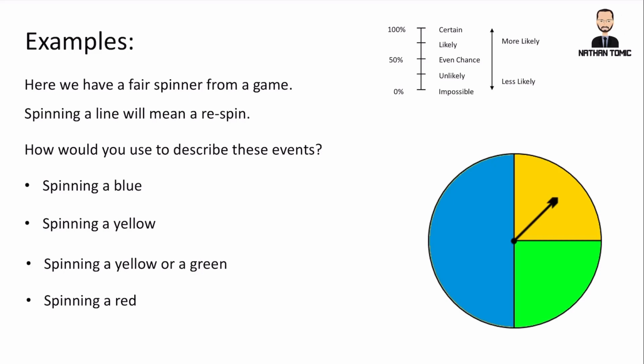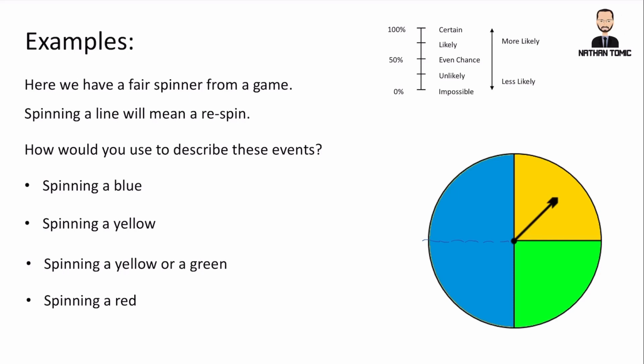So you're always going to end up with one of the values on this spinner. So with that in mind, and the spinner that we've got shown here, how would you describe spinning a blue? If we have a look at this spinner, it's basically divided into three sections: a yellow section, a green section, and a blue section. But if you have a look at the blue section, it takes up two parts compared to each of the other two. So if we were to draw another line through it, you can see it's actually divided into quarters, where the blue takes up 2/4. So we say there is an even chance of getting a blue because blue takes up half of the overall spinner.